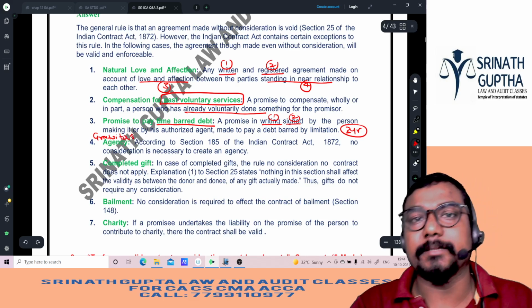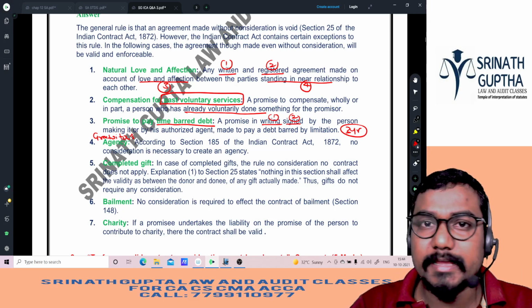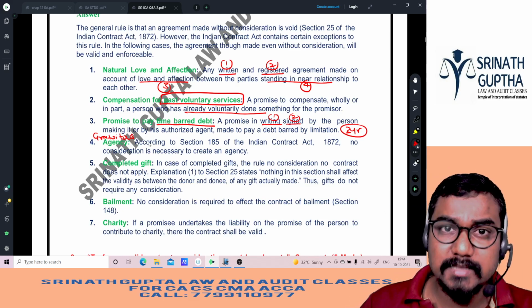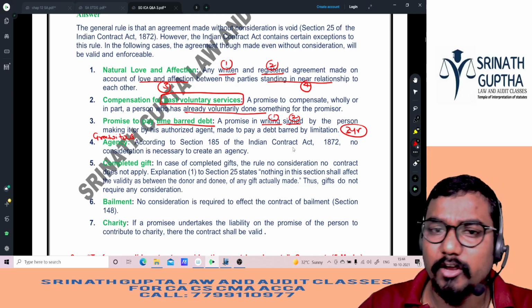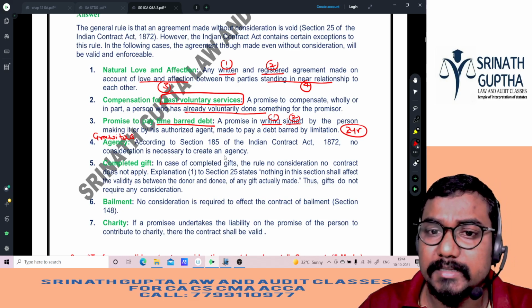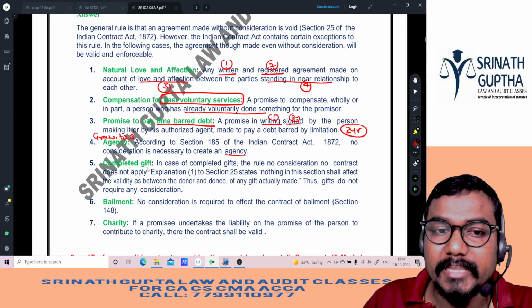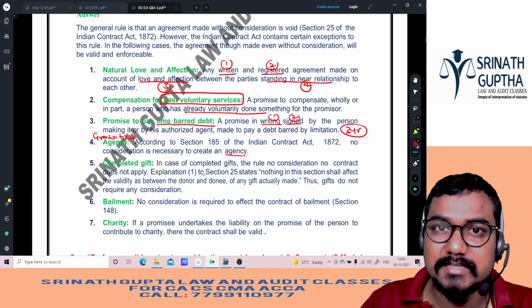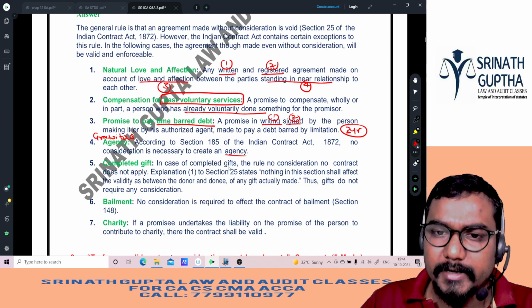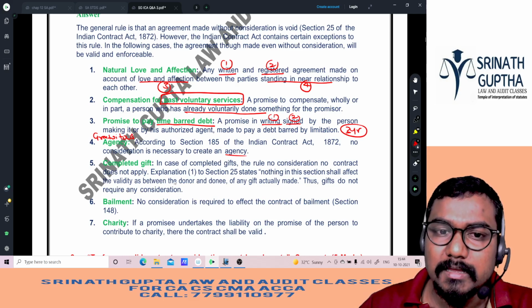Gratuitous means without expecting anything. So gratuitous agency does not require any consideration, because as per Section 185 of the Indian Contract Act, no consideration is necessary to create an agency. That is gratuitous agency. And a completed gift: a gift will not require any consideration, because it is given free of cost. We will not sell the gift. So in case of a completed gift, the rule 'no consideration, no contract' does not apply.